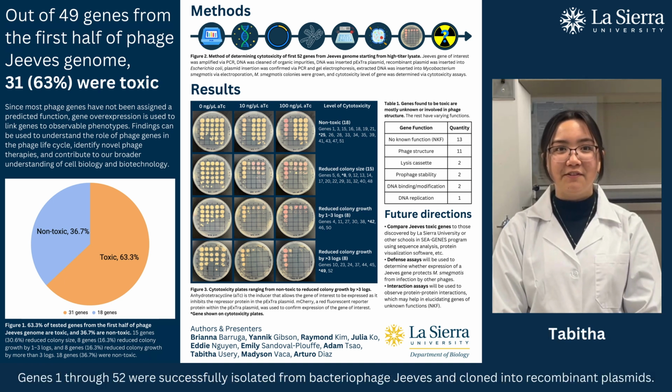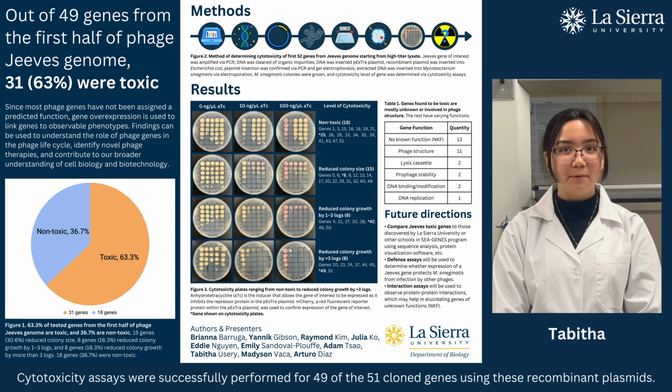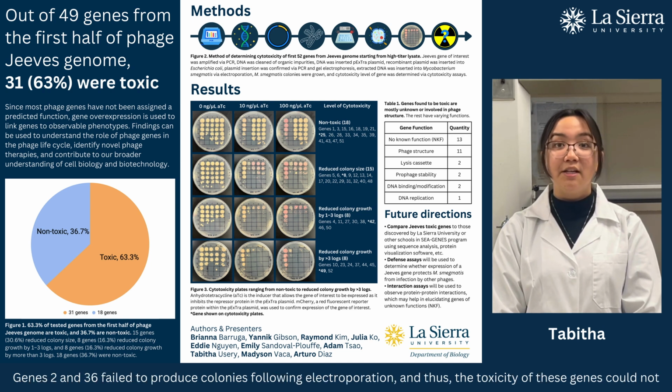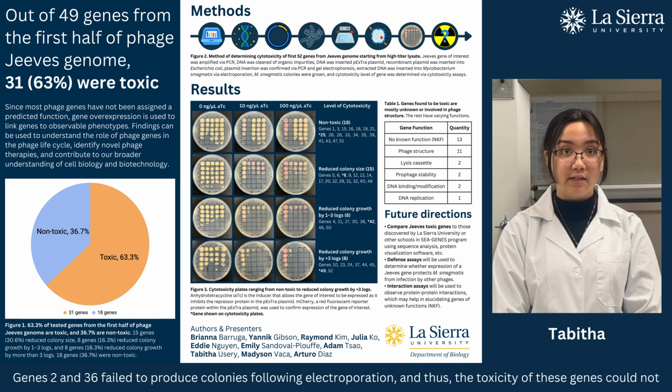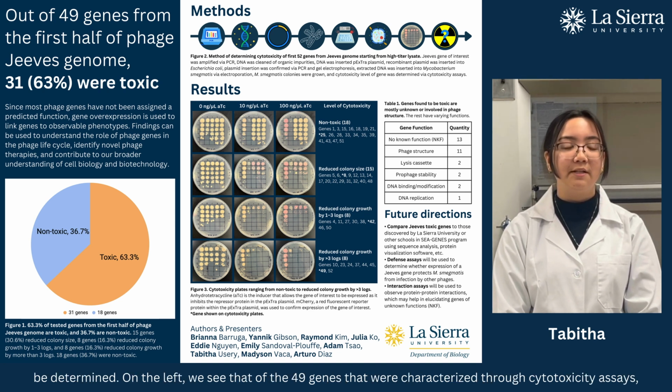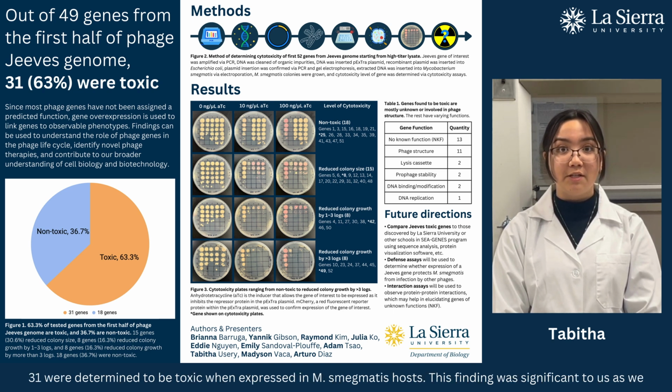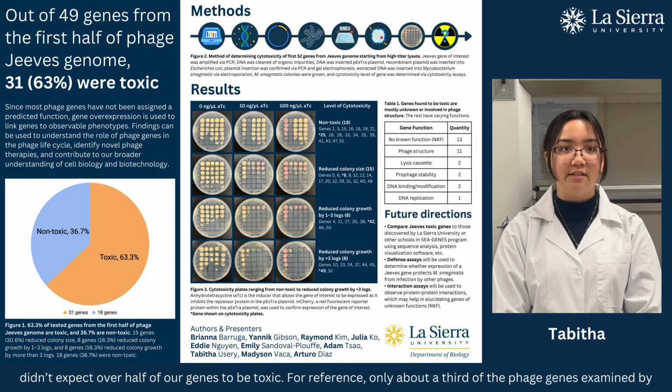Genes 1 through 52 were successfully isolated from bacteriophage genes and cloned into recombinant plasmids. Cytotoxicity assays were successfully performed for 49 of the 51 cloned genes using these recombinant plasmids. Genes 2 and 36 failed to produce colonies following electroporation, and thus the toxicity of these genes could not be determined. On the left, we see that of the 49 genes that were characterized through cytotoxicity assays, 31 were determined to be toxic when expressed in M. smegmatis hosts. This finding was significant to us, as we didn't expect over half of our genes to be toxic.